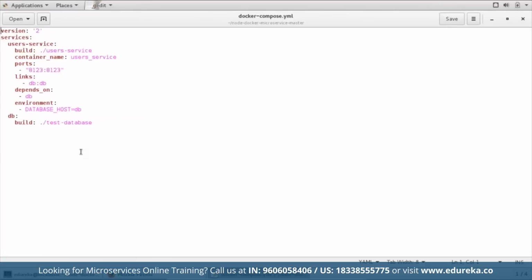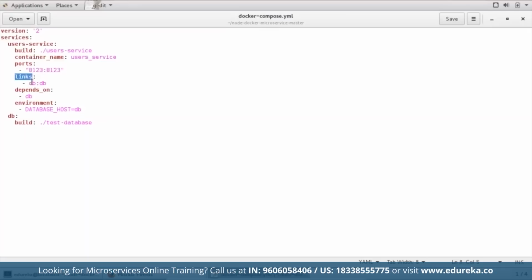Yeah. So I've written all the Docker files that I first want to build and create an image from, and then link the different Docker images or Docker containers. You can see that I have services here, user service, and for each service I need to specify the build value, which tells Docker where to go and find that particular Dockerfile. The first one is /users-service. The name of the container is user_service, and the port is present here.